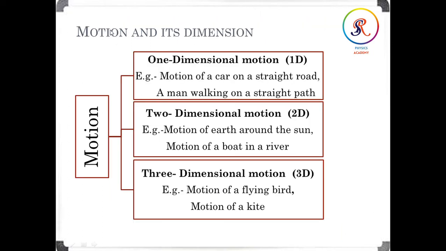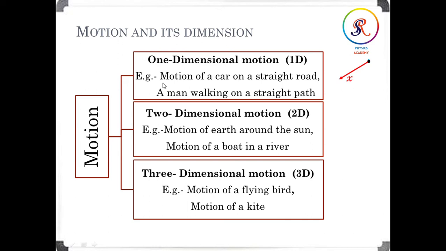Now, just now we discussed motion and its dimension. What is one dimension, or we can say motion in one dimension? We know that it is a particle moving along a straight line path. Okay, straight line, then we can say it is one-dimensional motion. For example, it is going in only one direction, that means only the x direction, then we can say that it is 1D, one dimension.